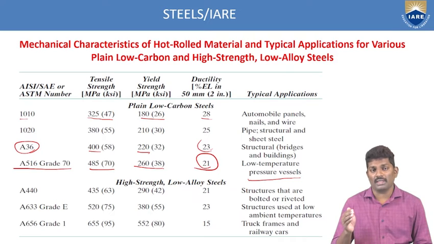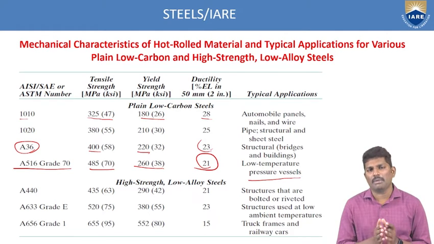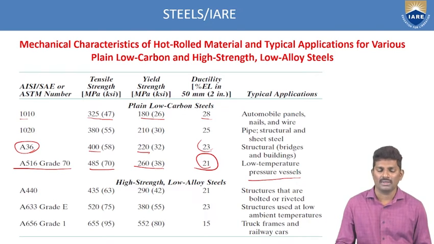So even for the conditions of temperature as well as pressure, if you want to work with any material under high pressure or high temperatures, how can you decide? Based upon these classifications, based upon these compositions. And suppose the same thing has to be applied in low pressure and low temperature conditions, then you have to use this A516 grade 70. Like that, depending upon the applications, you have to select what type of material you can use.